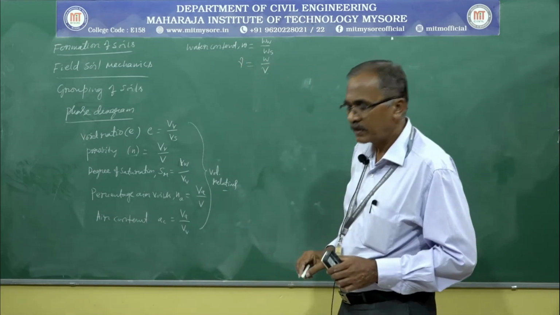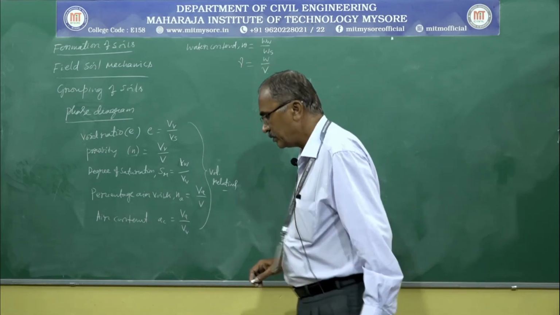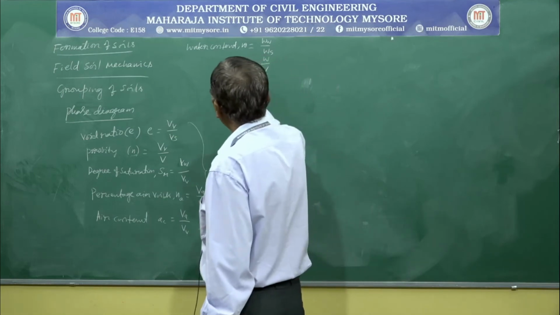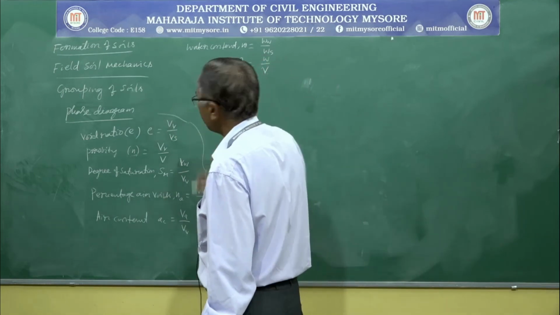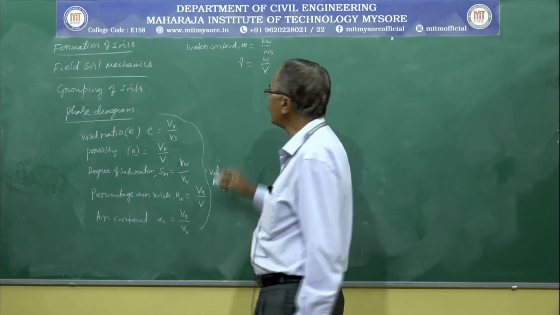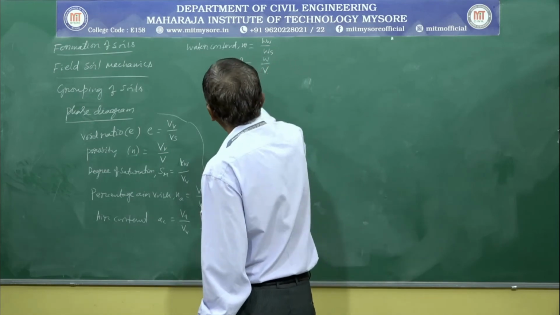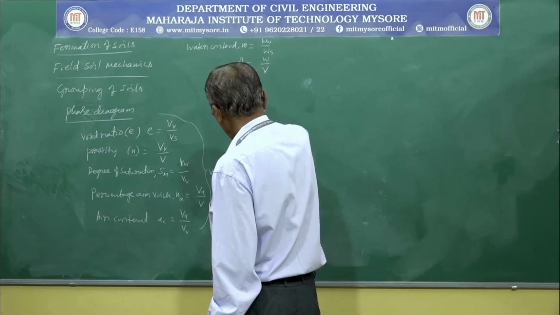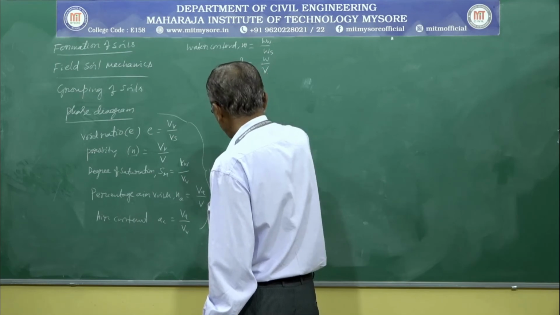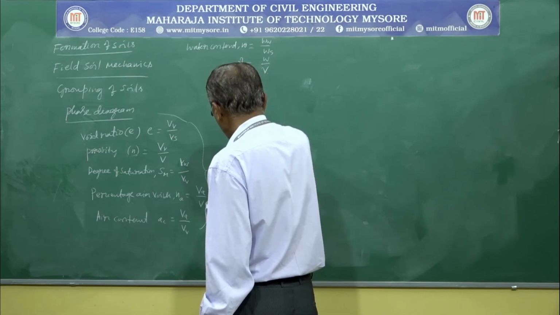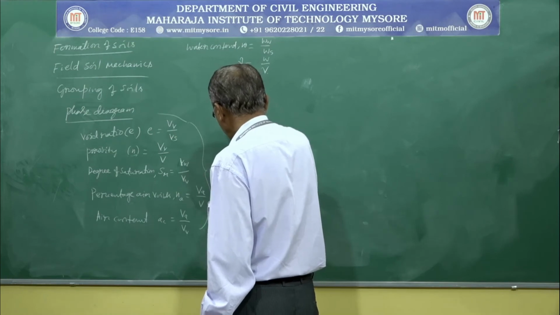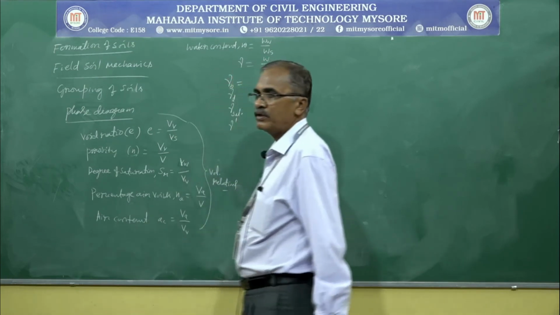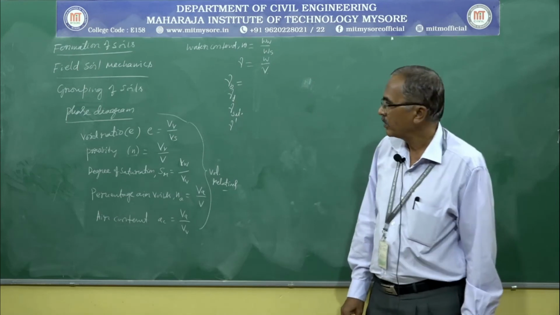Unit weights are further written based on the state of soil, meaning what is there in the voids. It was designated as bulk unit weight gamma b, then dry unit weight gamma d, next gamma saturated unit weight, lastly gamma dash submerged unit weight.